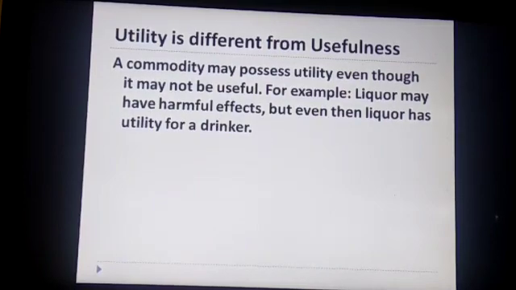So a commodity may have utility without being useful. Utility is different from usefulness.